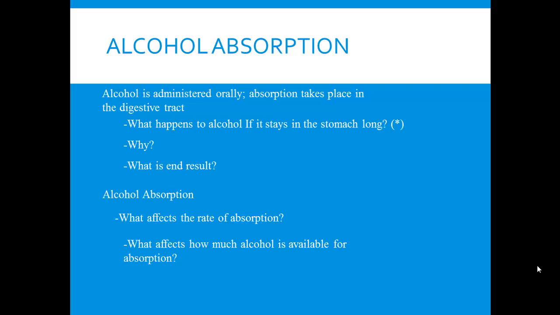Okay, and then in terms of the rate, after that, the same things that influence the rate are still going to be in place. Whether there was food in your stomach, because that's going to determine how quickly the stomach dumps whatever amount of alcohol there is in the stomach, and we know that's going to be more if you've had an antacid. Whether those drinks were carbonated, and the exact concentration.